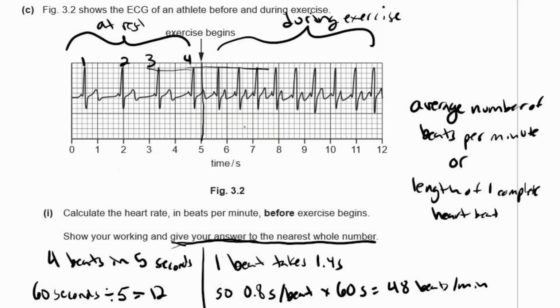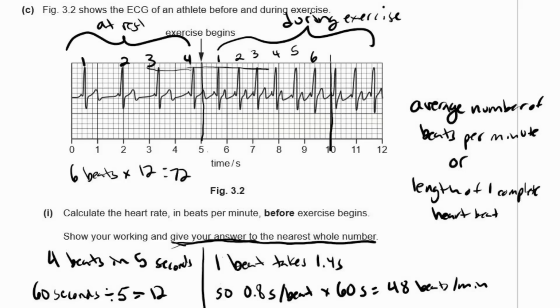And the third mark, because it's a 3-mark question, is you can quote a data point. You can say how many beats per minute there were to start with. You've already calculated that, 48. How many beats per minute are there after? Let's do the same way. There's 1, 2, 3, 4, 5, 6 beats between 5 and 10 seconds. So if you have 6 beats in 5 seconds, multiply that by 12, 6 times 12, 72 beats per minute during exercise.